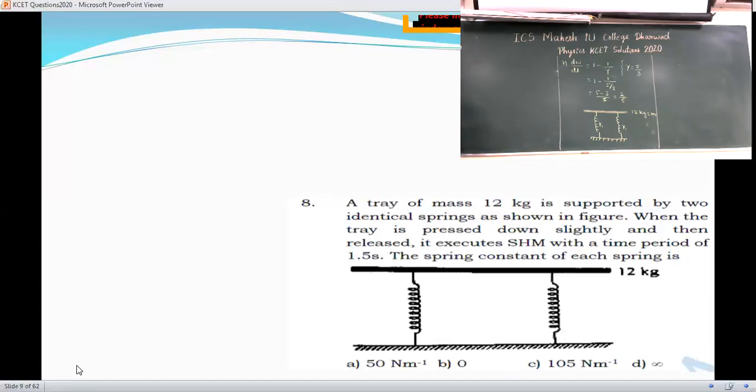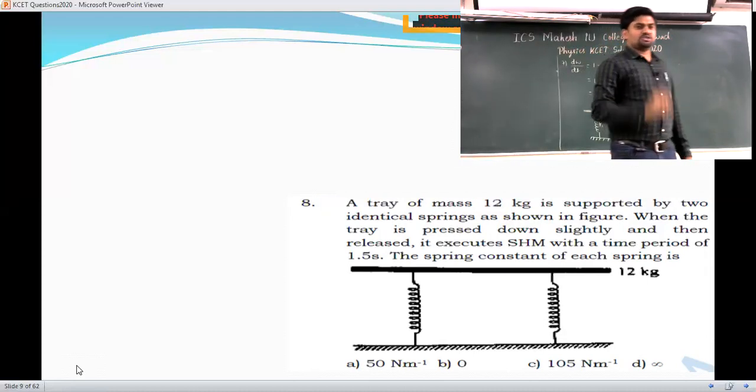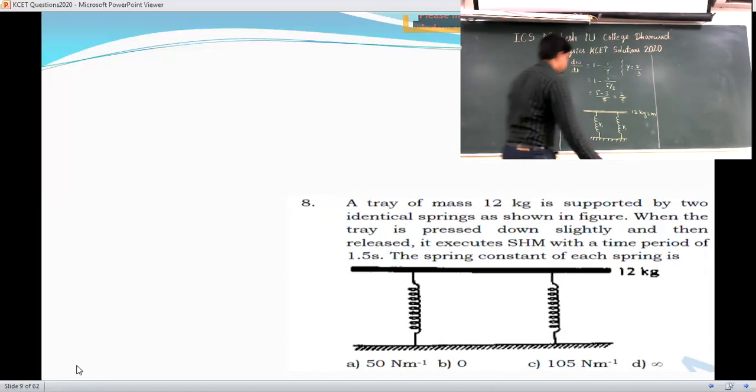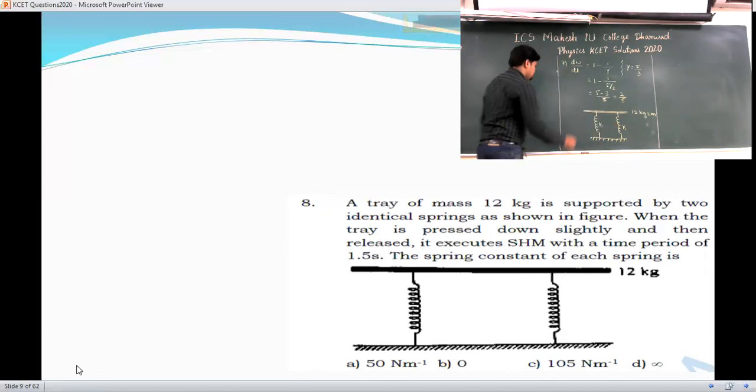As they are connected in parallel, you have to calculate the effective spring constant. The mass they have given is 12 kg. The effective spring constant, K effective, when they are connected in parallel, they are added like K1 plus K2.